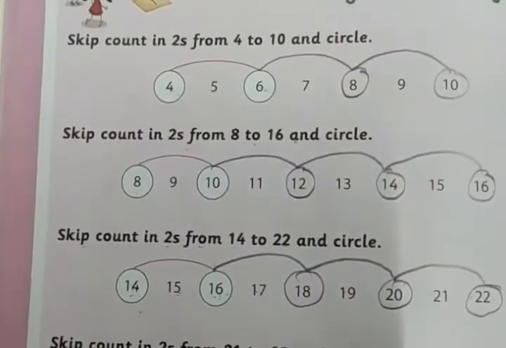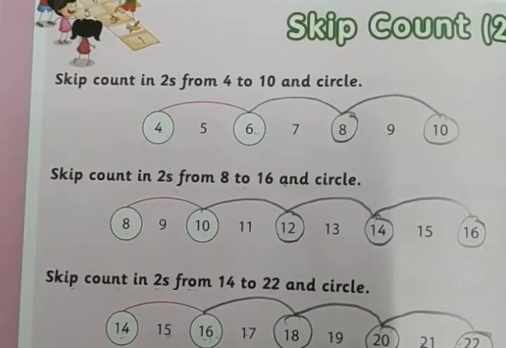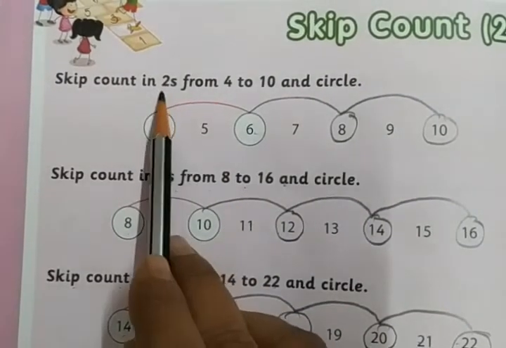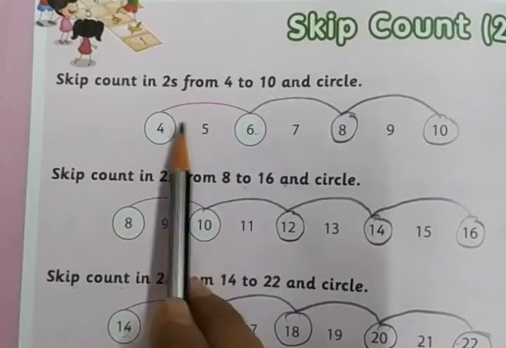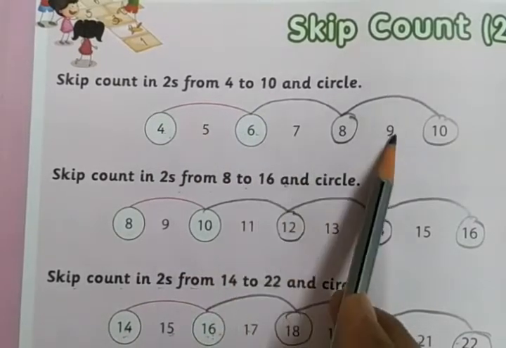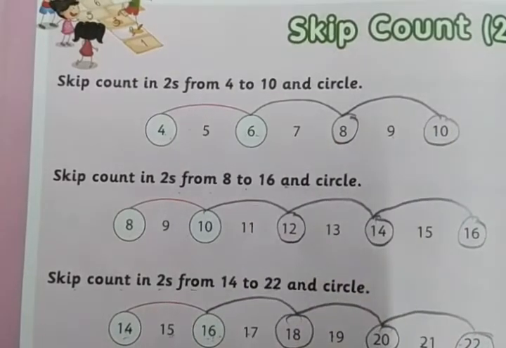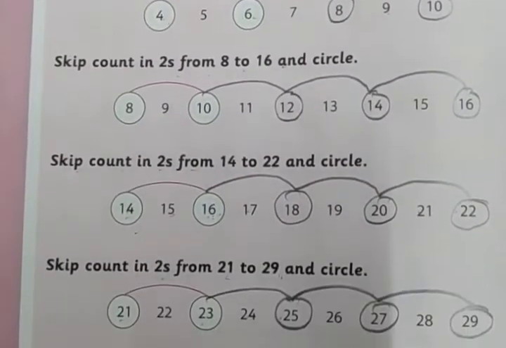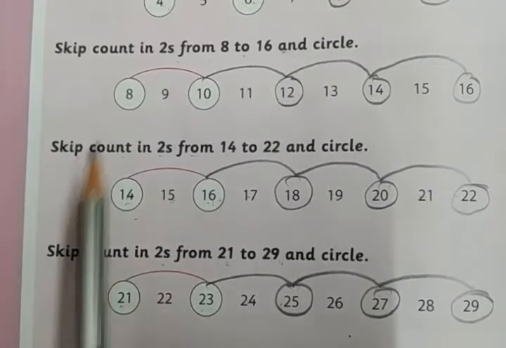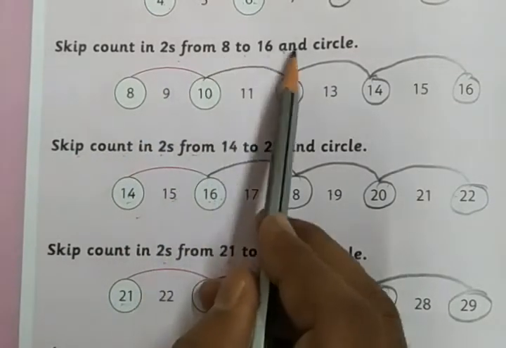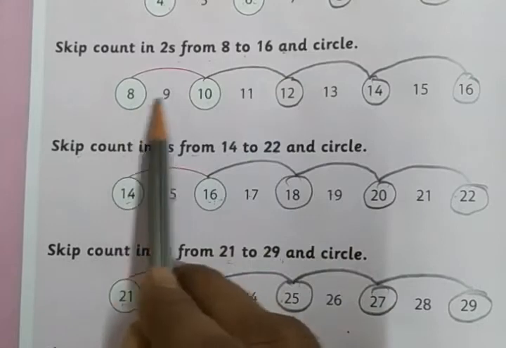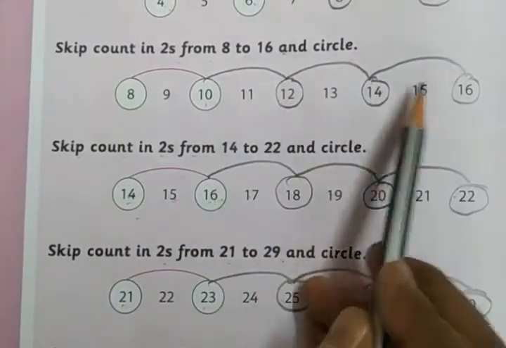See the patterns one more time. Skip count in twos from 4 to 10. 4, 1 2, 1 2, 1 2. This we made a circle and jumped here. Skip count in twos from 8 to 16 and circle. Here 8, 10, 12, 14, 16.